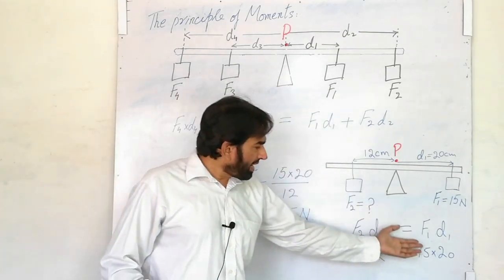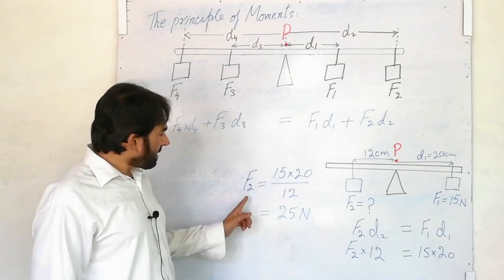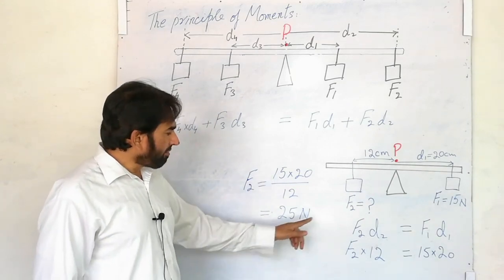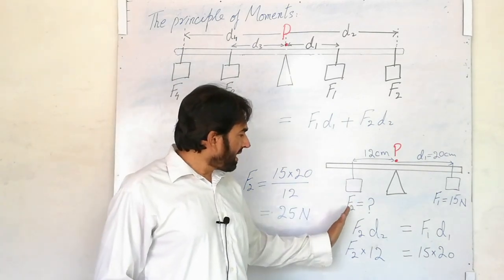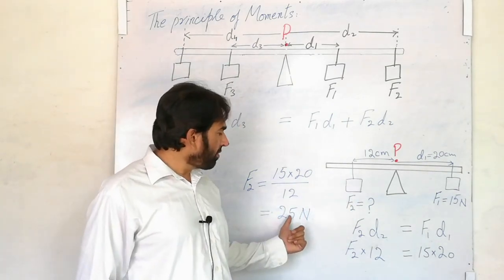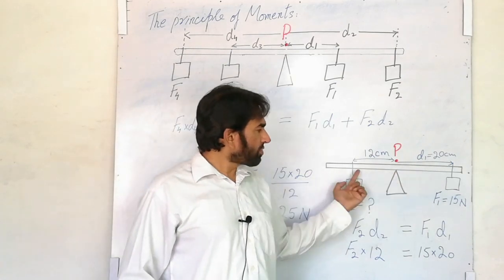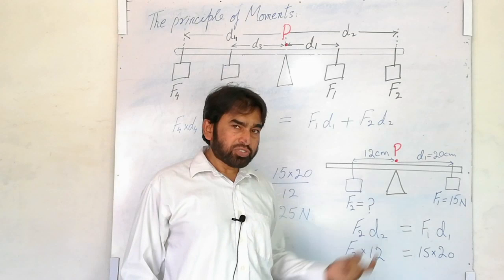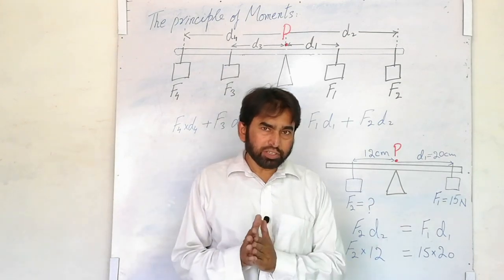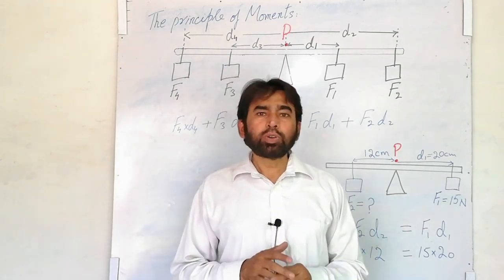Now by applying the values in the formula, you get that F2 is equal to 25 Newton. This is the force F2. So with F2 equal to 25 Newton, we can balance this rod on a wedge at these given distances. I hope you have understood. If you have any question, you can ask anytime.